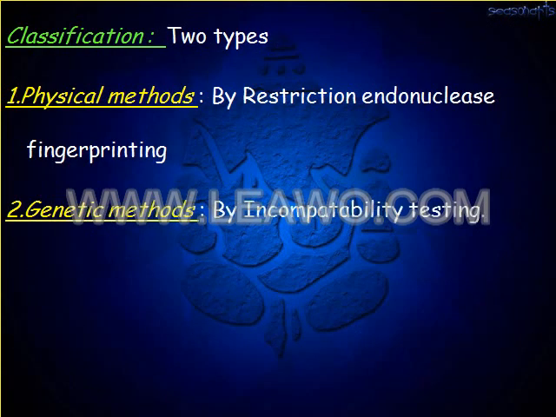Classification of plasmids is of two types: physical method, by restriction endonuclease fingerprinting, and genetic method, by incompatibility testing.